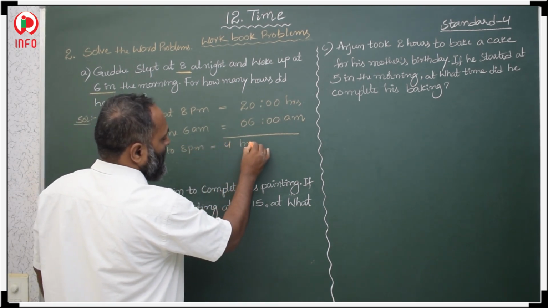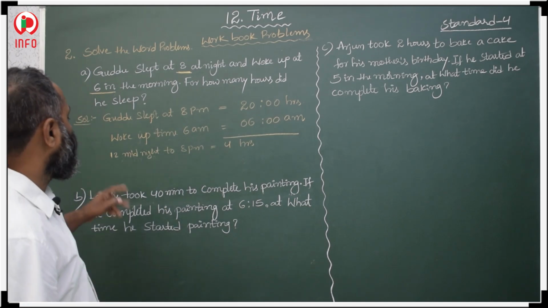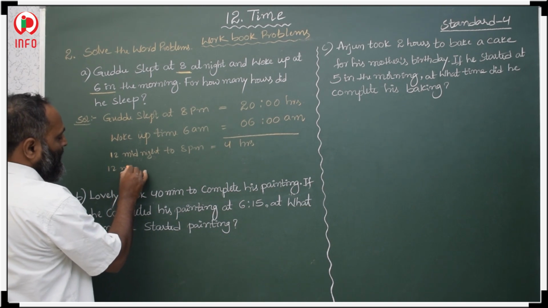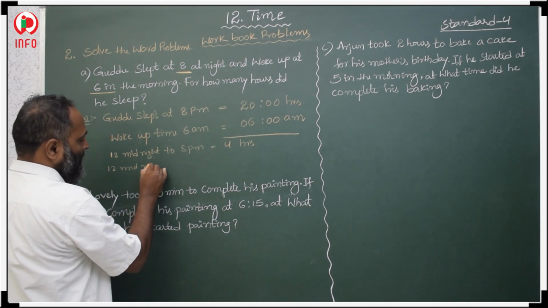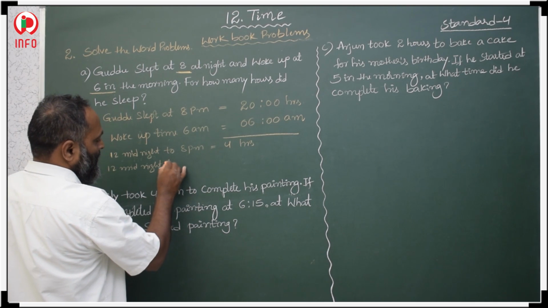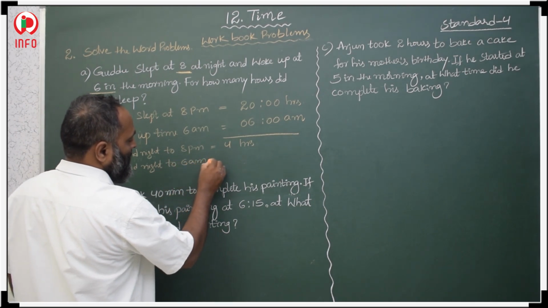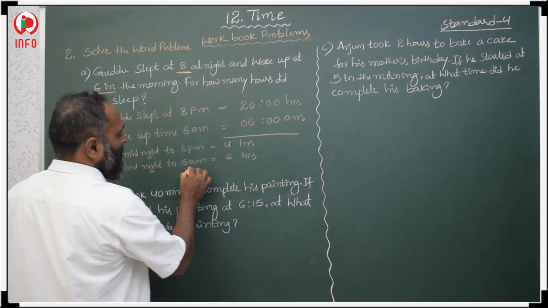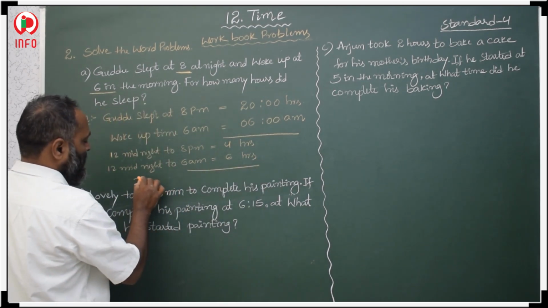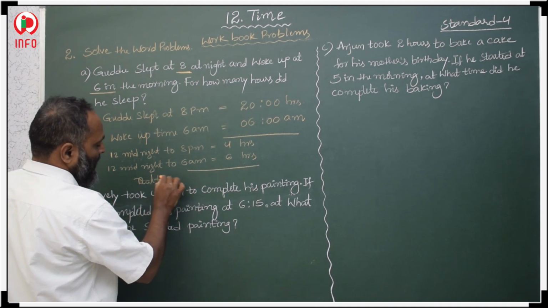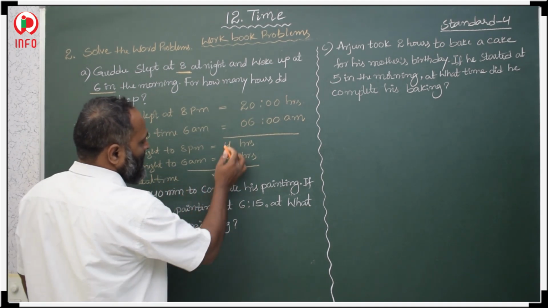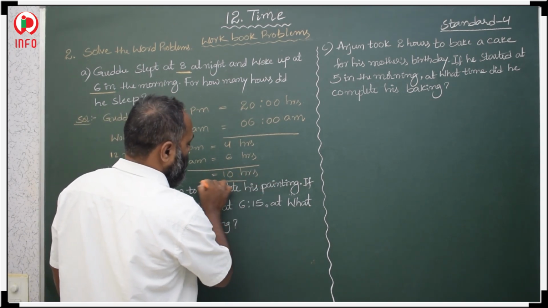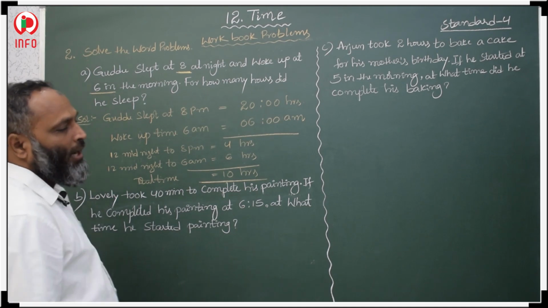Then after that, 12 midnight to 6 a.m., that is 6 hours. Total time is 6 plus 4, 10 hours. Total 10 hours he slept.